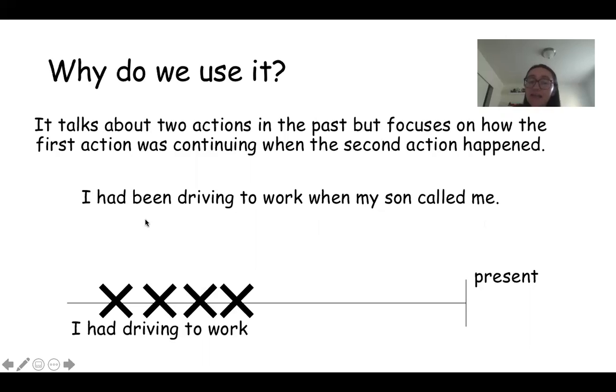And we use had and been because they're both past tense. So these are the parts of the sentence that are telling us, okay, this is in the past, even though we're using a verb that we can use to talk about the present. The continuous. I had been, this is the part that tells us this is the past. I had been driving to work when my son called me. So I is the subject. It tells us who or what we're talking about. Had been tells us that it's the past. And driving, the verb, tells us that it was continuous. I had been driving to work when my son called me.